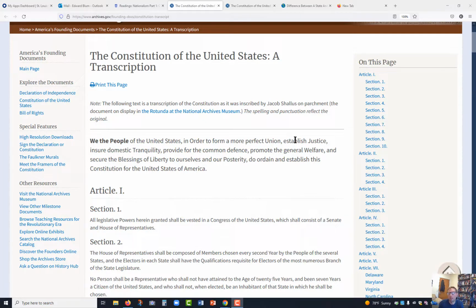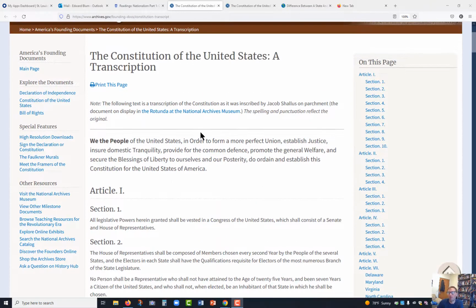More perfect union, establish justice, ensure domestic tranquility, that means peace at home, provide for the common defense, right, defend yourself from other states, promote the general welfare, and secure the blessings of liberty to ourselves and our posterity. Posterity would be our children and their children, those who come after us. Do ordain and establish this Constitution.